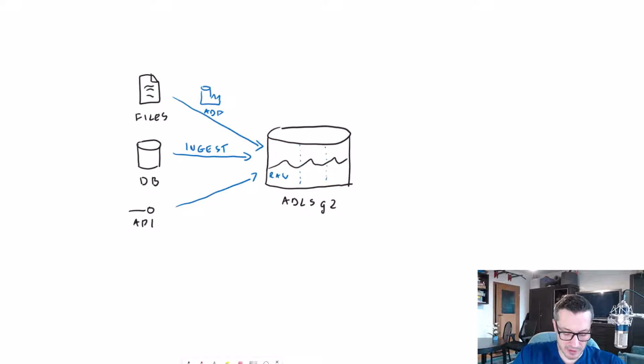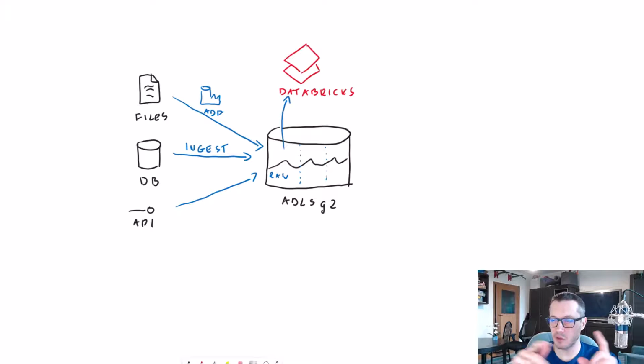So let me draw it just above our data lake. So this is Azure Databricks. And in our case, we'll use it in this scenario. It will be used to read data from our raw layer, do something with it, transform it somehow, and then save it back to our data lake. And we might repeat this process depending on how many layers we'll have in our data lake.